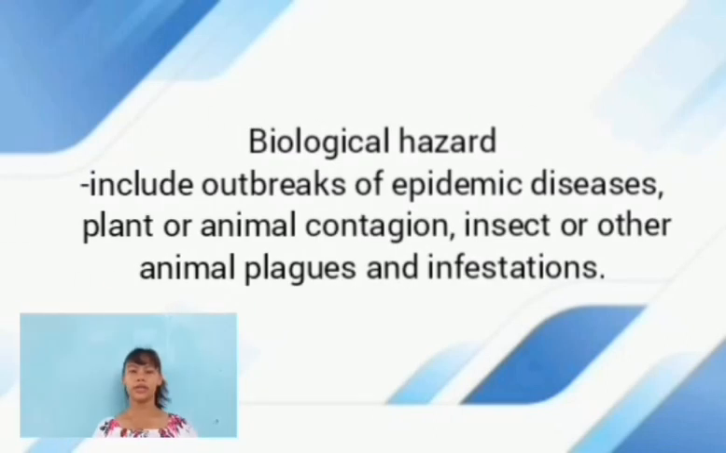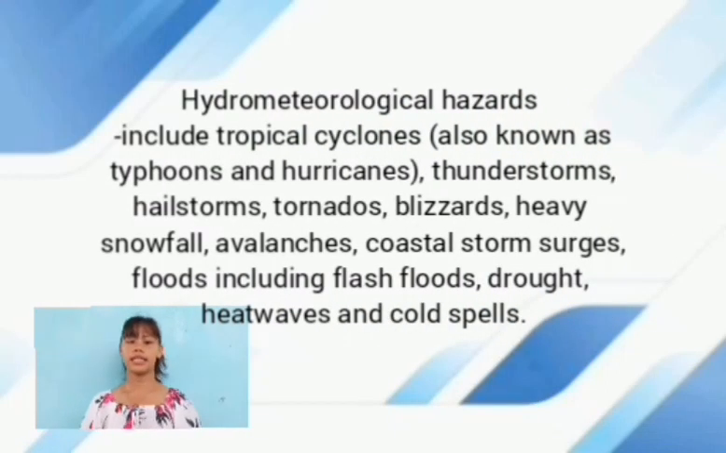Biological hazards include outbreaks of epidemic diseases, plant or animal contagion, insect or other animal plagues and infestation. Hydrometeorological hazards include tropical cyclones, also known as typhoons and hurricanes, thunderstorms, hailstorms, tornadoes, blizzards, heavy snowfalls, avalanches, and coastal storm surges. Floods include flash floods, drought, heat waves, and cold spells.